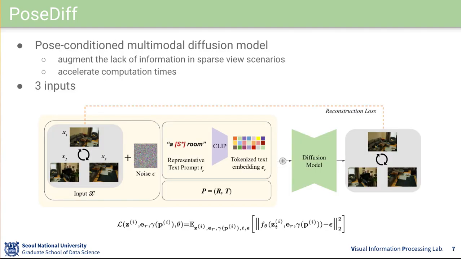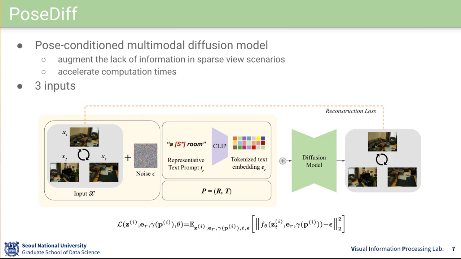Our model, PoseDiff, is a pose-conditioned multimodal diffusion model that generates realistic views from certain viewpoints. The diffusion model is used to augment the lack of information in sparse view scenarios and to accelerate computation times. The model is trained with 3 inputs. First, we have image latents, sampled from a diagonal Gaussian distribution encoded with a VAE for each of the small number of input images, such as 3 or 6 images. Second, a tokenized embedding of a representative text prompt with a customized token to describe the target scene. And thirdly, we have corresponding camera poses processed into rays of origin and direction values per pixel for each input image.